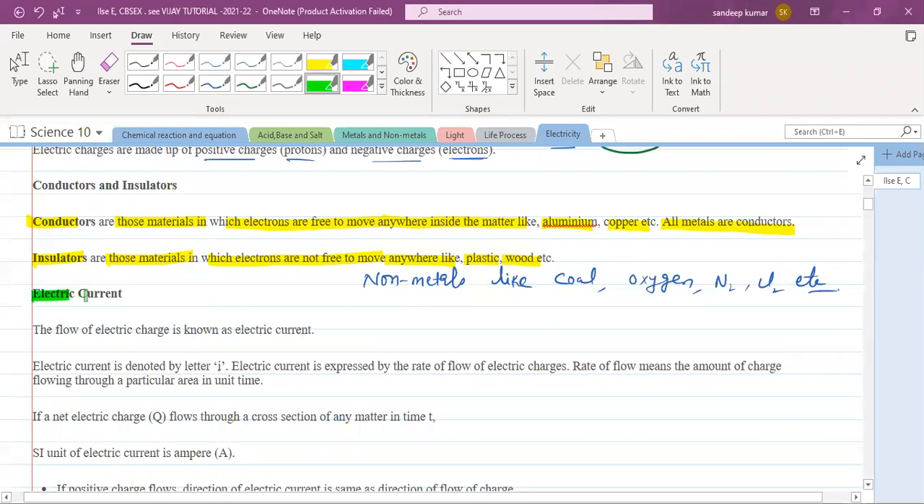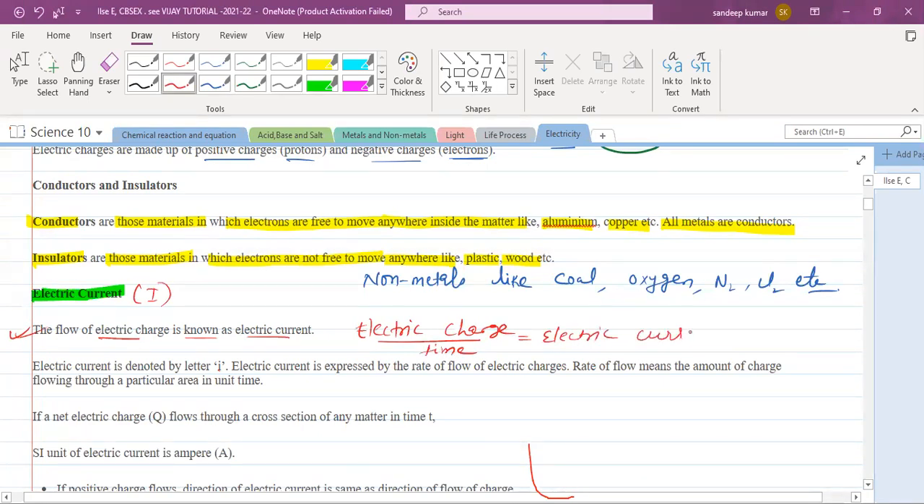Next, we talk about electric current. Electric current is actually the flow of electric charge. It is called electric current. Electric current is generally denoted as I. So we can write electric charge by time is called what? Current, electric current. Electric current is denoted by the letter I, and electric current is expressed by the rate of flow of electric charges, meaning electric charge flowing per unit time.